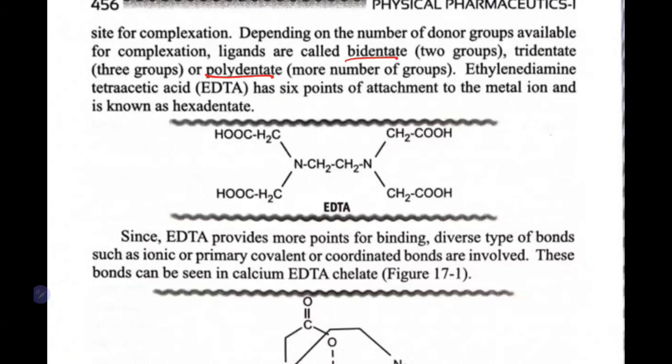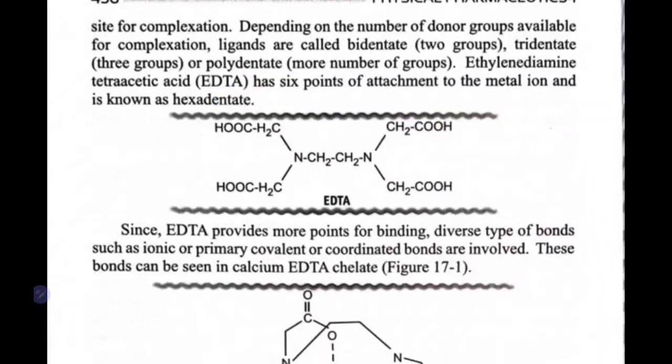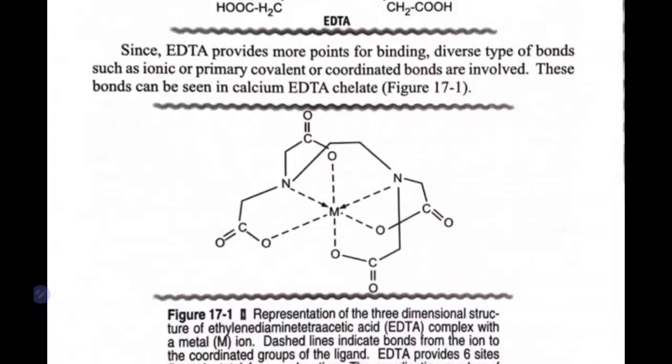The best example for chelates is EDTA, ethylenediaminetetraacetic acid. In this case you can see, as I said, one molecule can donate more than one lone pair, that is here. In the EDTA we have this group and this group donating the electrons. So two groups, two amino groups, ethylene diamine.